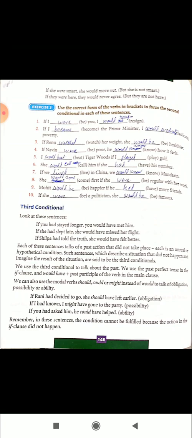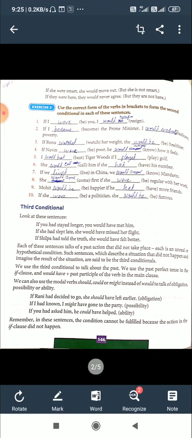So we use should here because it's an obligation. If Rani had decided to go, she would have left earlier. The action is impossible. She never decided and she never left. If I had known, I might have gone to the party. Possibility. If I had known, I did not know, so I did not go. That's the meaning.